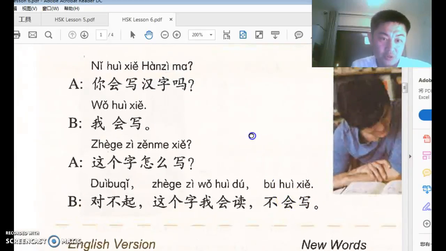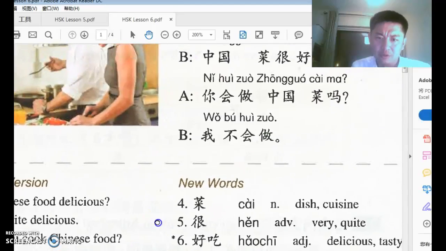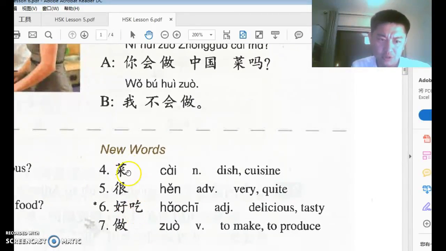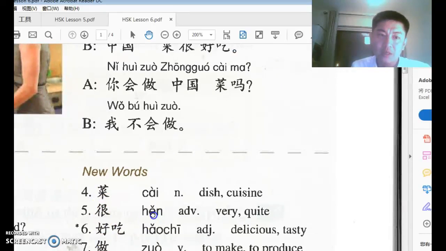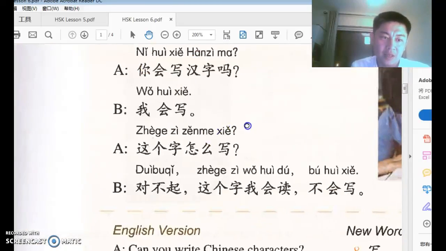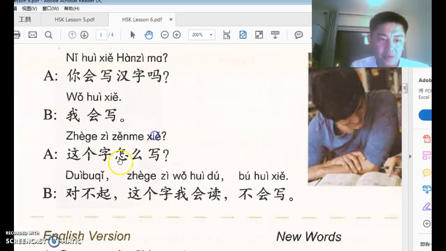All right. So that's pretty much it. Not many Chinese grammar points. A couple of new words that are very useful. 好吃, 菜, 做, 很 is also very important. 你好吗？我很好. That's the same 很. And a couple of grammar points in conversation number 3, we have this 这, this, and 个字, this one Chinese character.